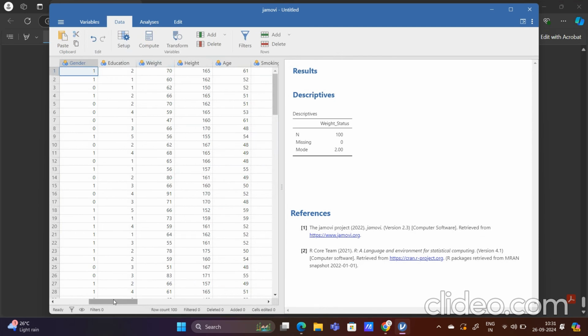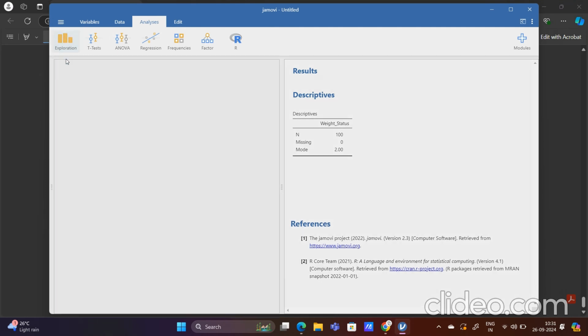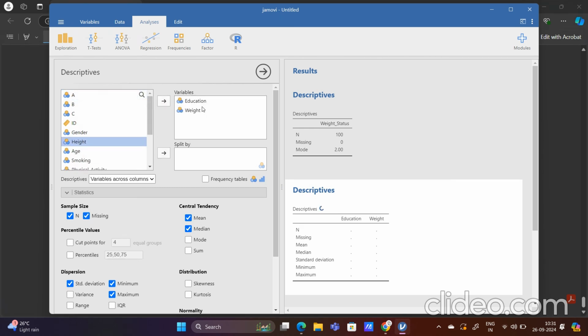Weight, education was there. Okay, we can do with education. Exploration, descriptives, I feel there was education. Yes, this is the education that I wanted here. Now weight is not required.